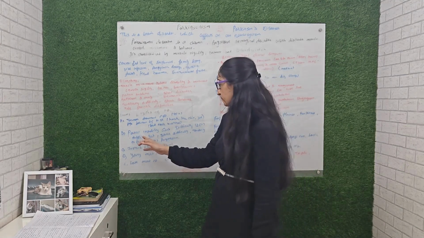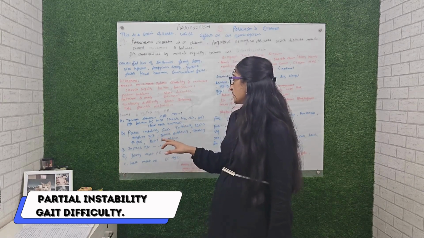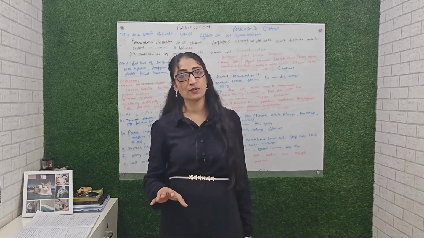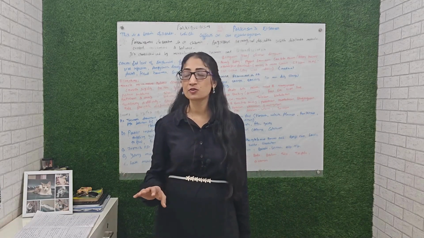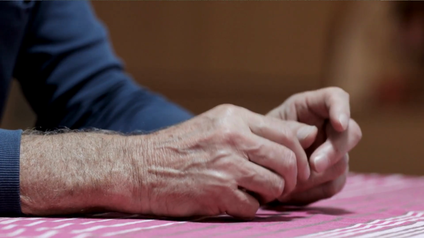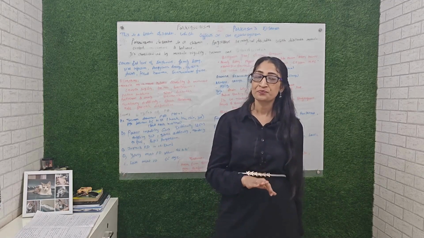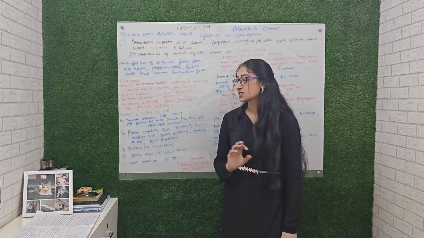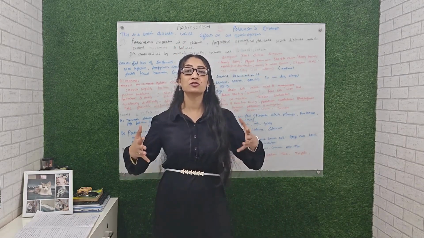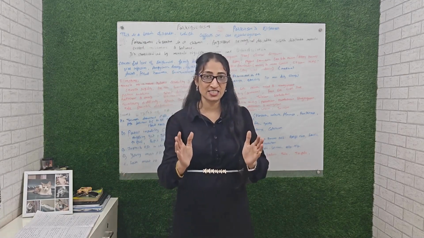Second one is the postural instability gait difficulty. This is generally 25%, while 75% most common is tremor. The rest 25% we include in this type of Parkinson disease where the shuffling gait is there, balance difficulty is there, tendency to fall is there, and rapid progression is there. So in this postural instability gait, it shows the posture, how you walk, how you stand, that is the word we use in science, gait.